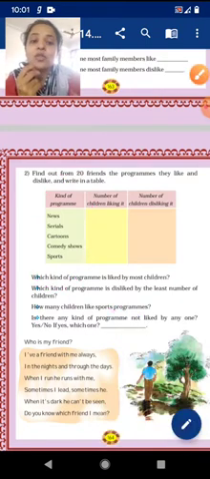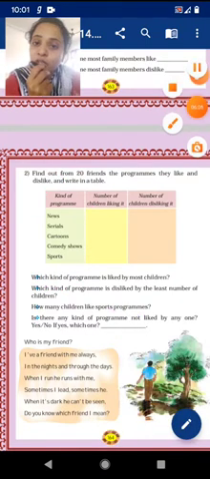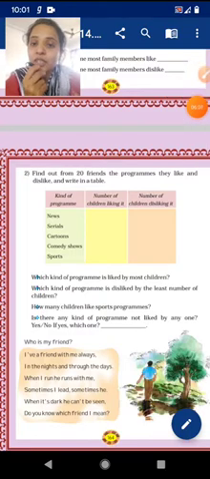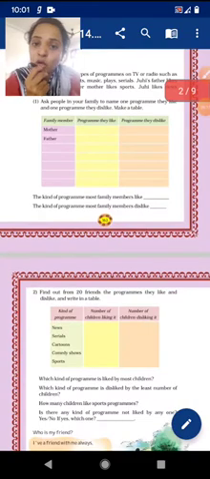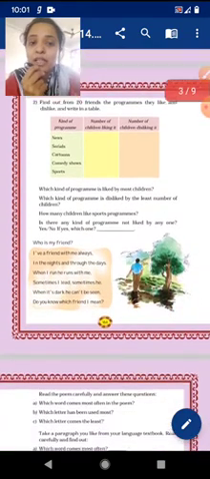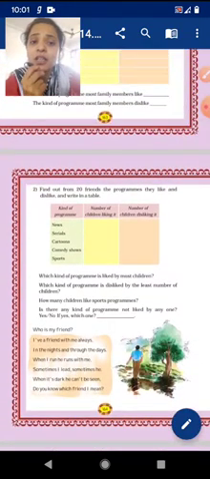So all these things, just revise them and try to fill this activity in your notebook. And the remaining portion we will complete in our next video.